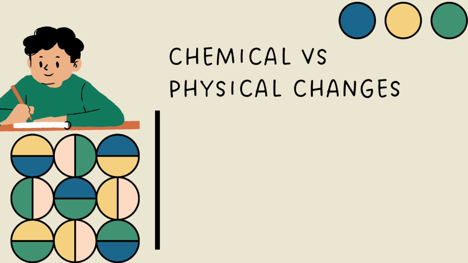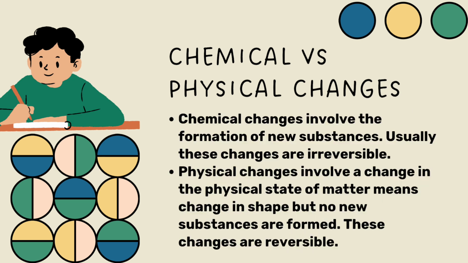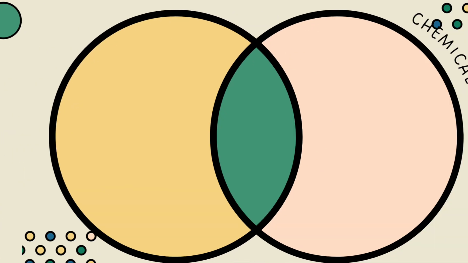Matter can go under chemical versus physical changes. Chemical changes involve the formation of new substances. Usually these changes are irreversible. Physical changes involve a change in the physical state of matter, meaning a change in shape, but no new substance is formed. Usually these changes are reversible.